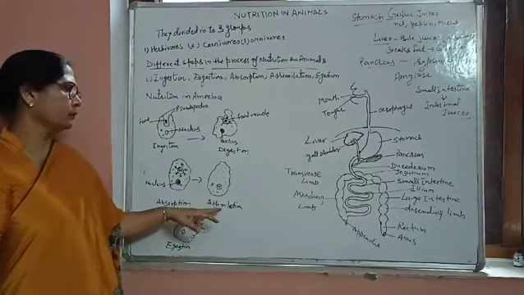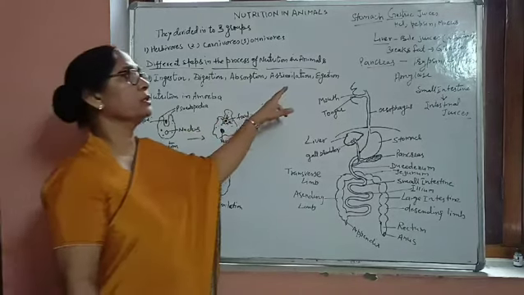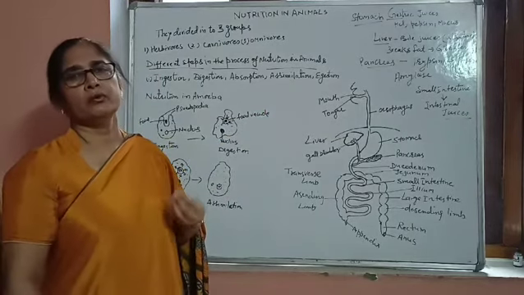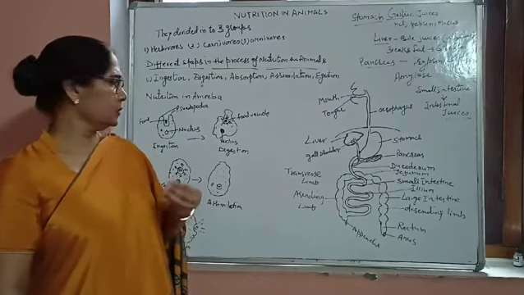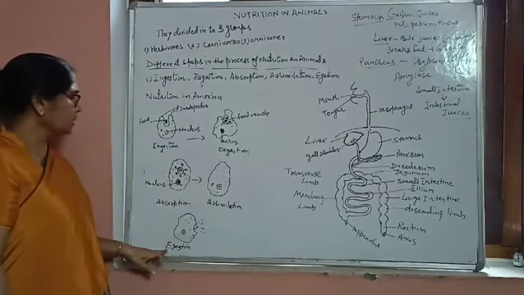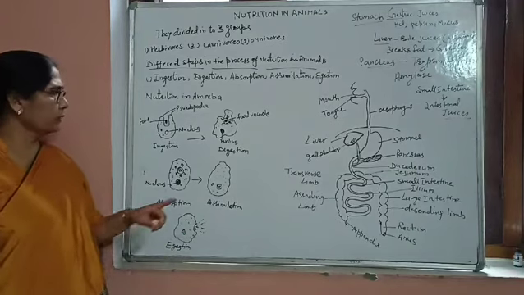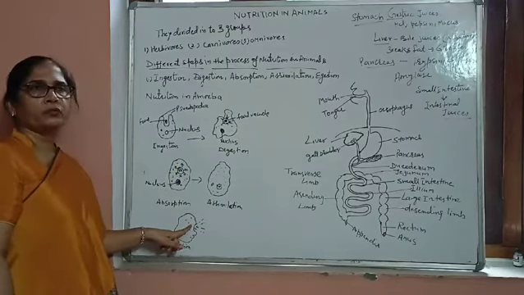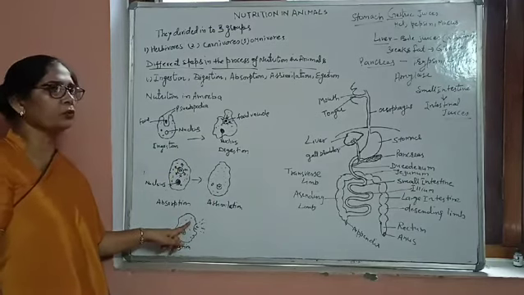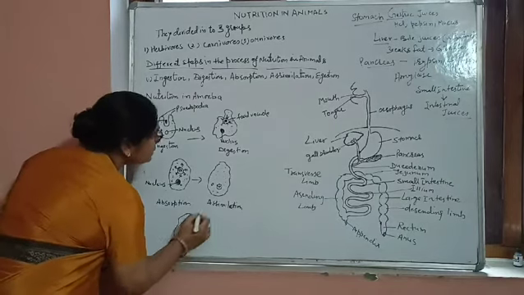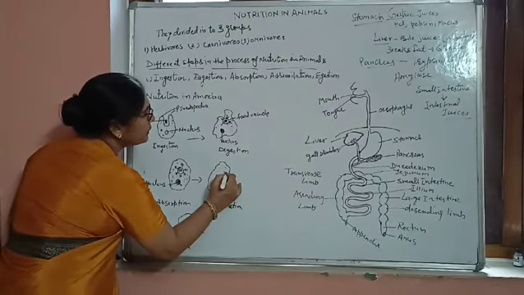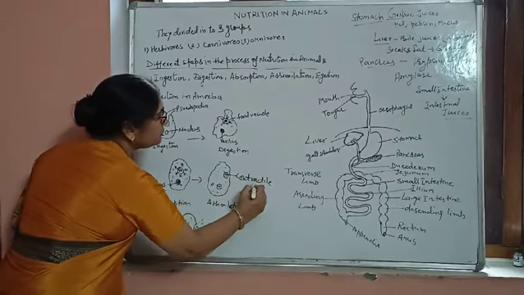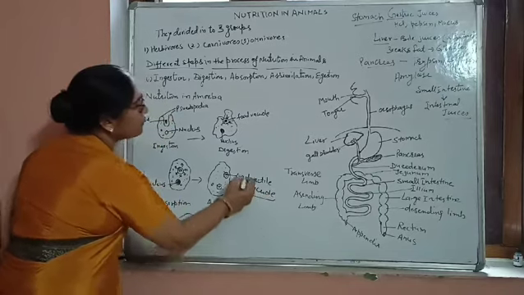So this is assimilation. Now the last step, egestion, is again very important, because the body has to get rid of the waste material from the cells. Now listen carefully. Here is the food vacuole. The vacuole that now holds the waste material is known as the contractile vacuole.